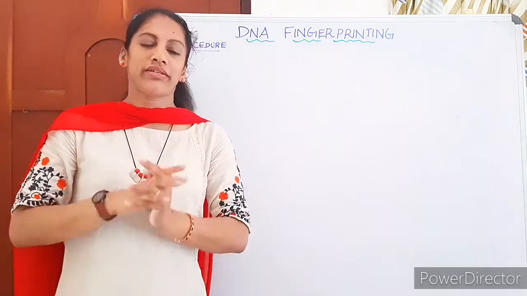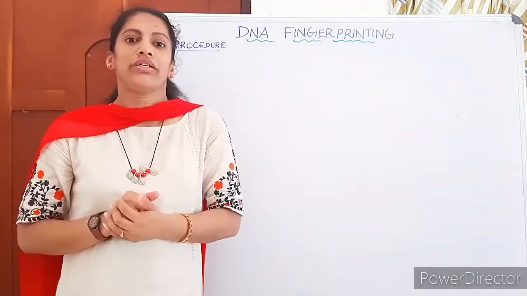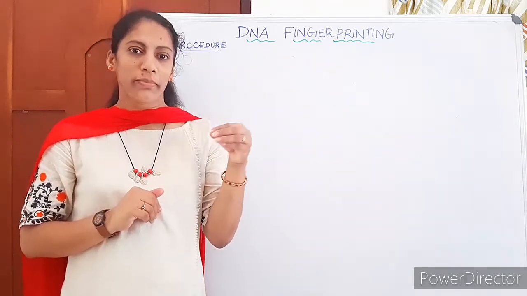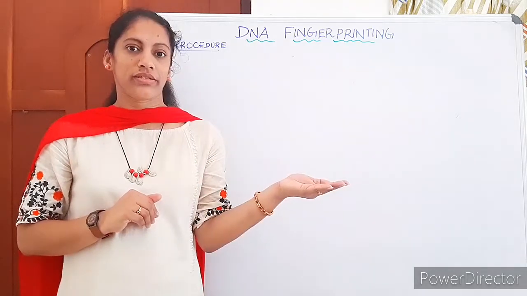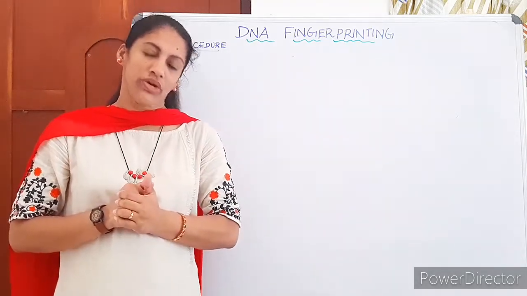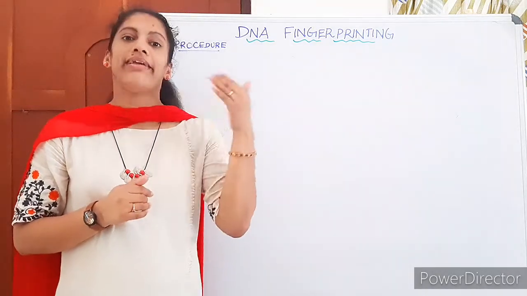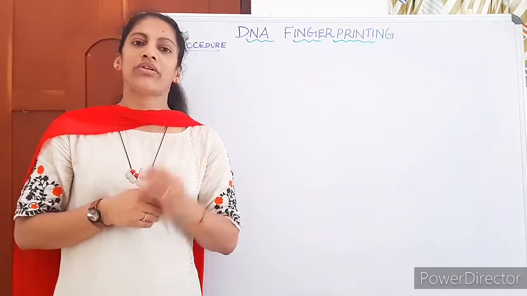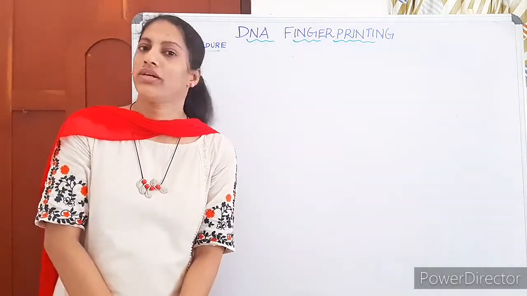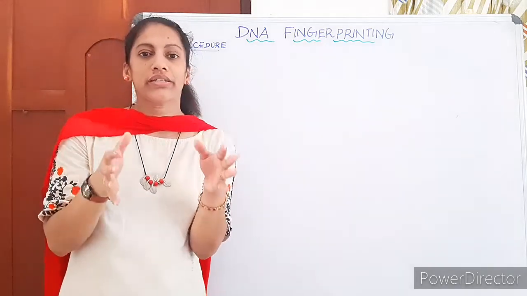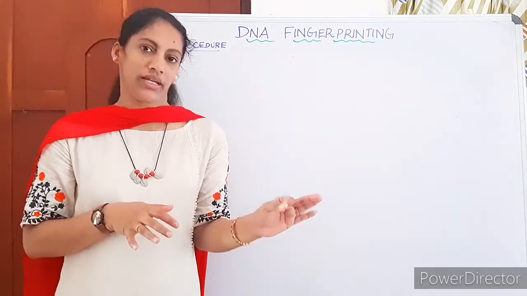When is a DNA test usually done? Nowadays it is very common, popular for paternity tests. It can also be used to test criminals, as in many cases you have seen in newspapers, and to test claimants in royal families. If a particular person claims to belong to this family, a DNA test is conducted. Anyway, the DNA test is a test to identify a person based on his unique DNA.